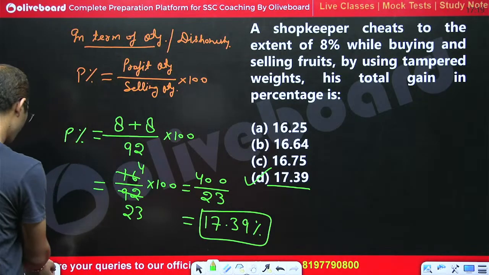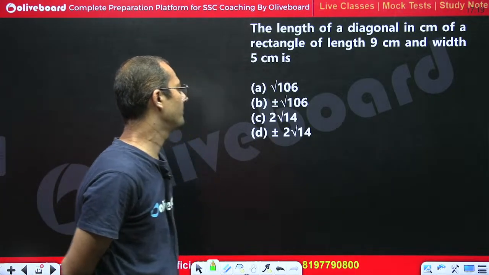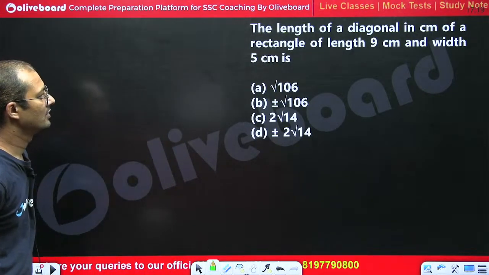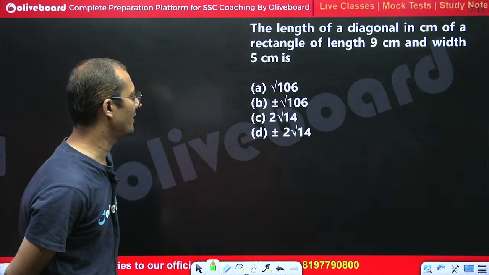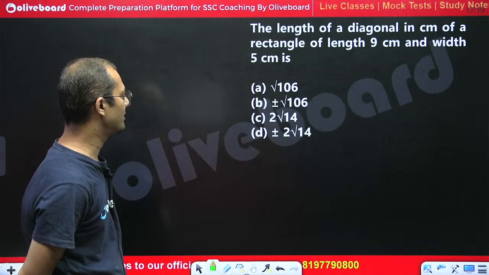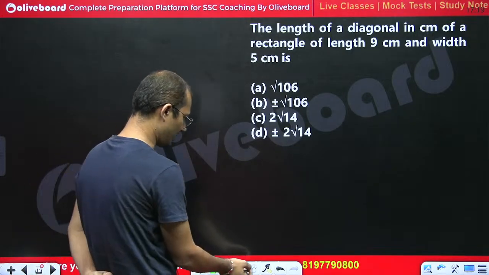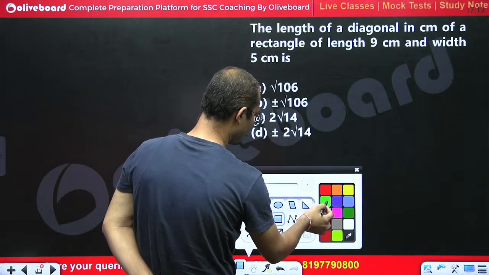Yes. Moving to the next question. Please tell me the answer: what is the length of a diagonal, in centimeters, of a rectangle of length 9 centimeters and breadth 5 centimeters? See, here we are given the dimensions of a rectangle, right?